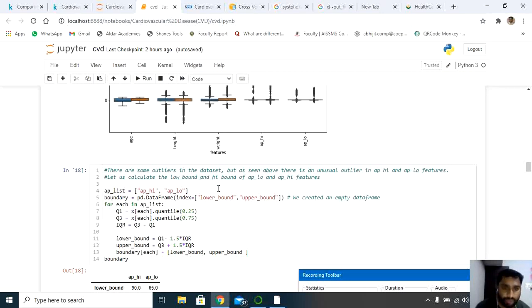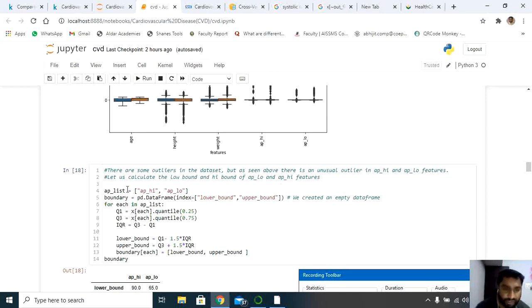So now I'll try to use the concept of lower bound and higher bound, or upper bound. Let us calculate the lower bound and upper bound of systolic blood pressure as well as diastolic blood pressure.